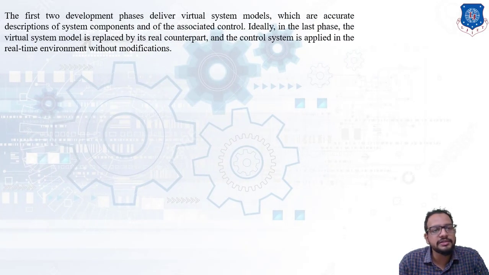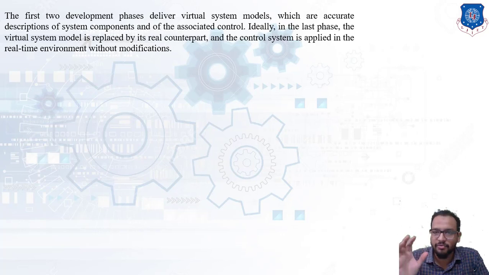Now in this slide you can clearly see that the first two development phases will deliver the virtual system model, which is an accurate description of the system components, for example sensors, actuators, and the commands of the machines, which are going to be of a repetitive nature. All these will be associated, and finally in the last phase the virtual system model is replaced by its real counterparts, that is physical components, and the control system is applied in a real-time environment without any modifications.